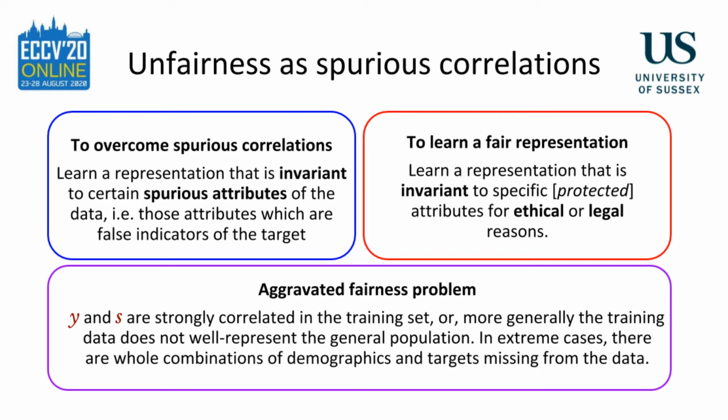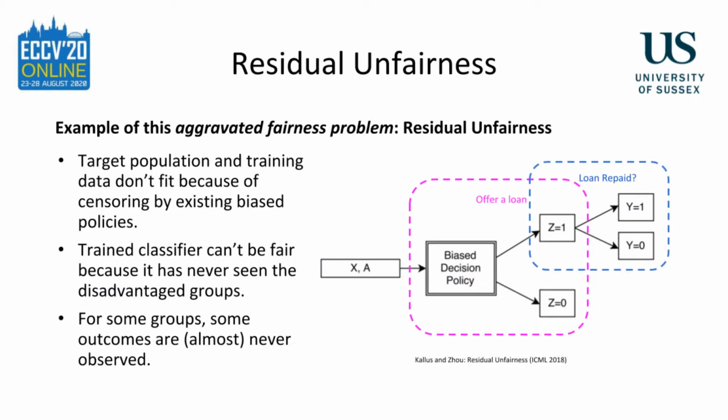The target Y and the protected attribute S are very strongly correlated in the training set, or, more generally, the training data does not well represent the broader population. In extreme cases, there can be whole combinations of demographics and outcomes missing. A recent paper termed this problem residual unfairness. This work connects the problems of fair representation learning and learning in the presence of spurious correlations.